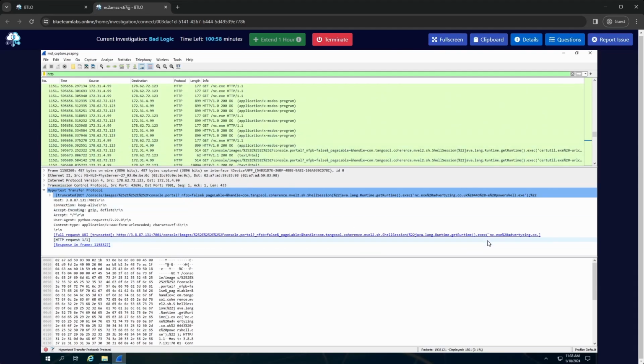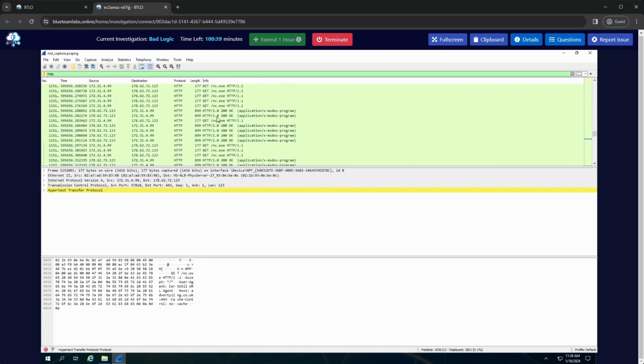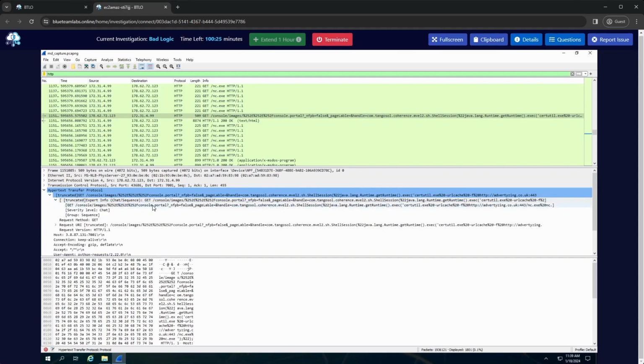Okay, so immediately in there I can see there is a class file being called runtime.getRuntime.exec, and that looks to be calling netcat and a domain, which is interesting. Let's take a look at it in more detail. Oh, and I can see netcat there too, so it looks like we've been trying to pull netcat. Assuming nc.exe is netcat, that's usually what it's called. So let's scroll up to the top, see what else we can see. Okay, so you can see certutil being used there, and looking more into it, looks like it's grabbing netcat, which makes sense, that's what we see afterwards. The domain it's coming from.